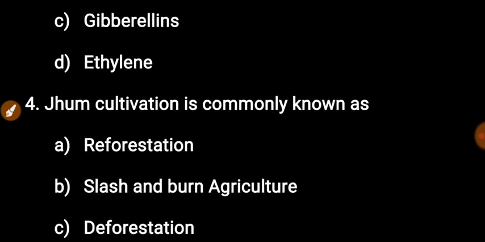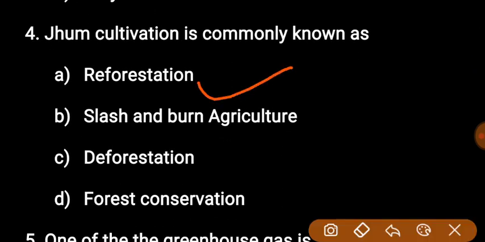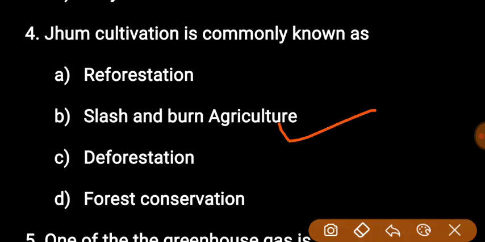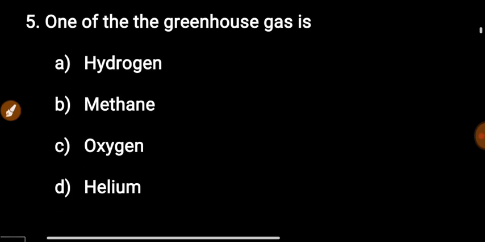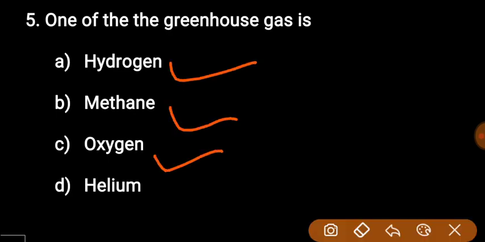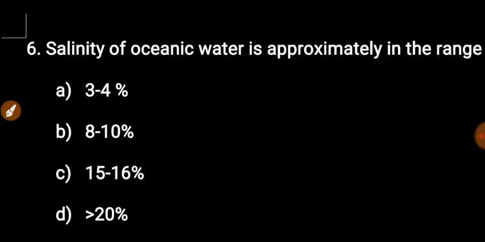Next question: Jhum cultivation is commonly known as. Options: reforestation, slash and burn agriculture, deforestation, forest conservation. The right answer is slash and burn agriculture, option B. Next question: one of the greenhouse gases is. Options: hydrogen, methane, oxygen, helium. The right answer is methane, option B.